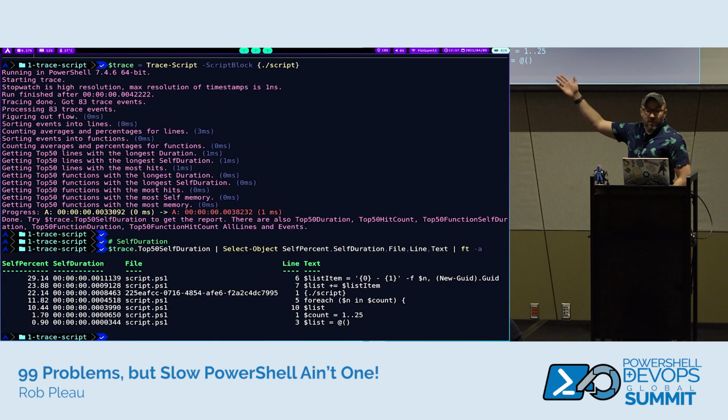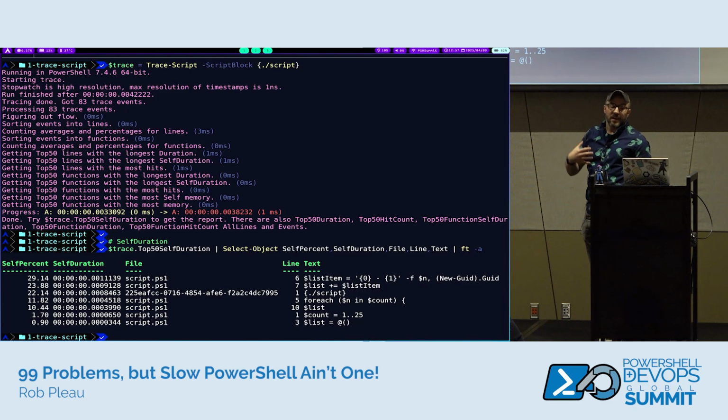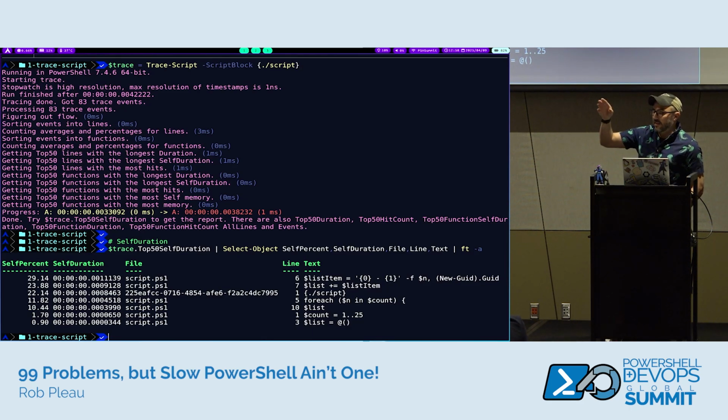And we get that same info as last time. That's great. And then I want to say, show me the top 50 self-duration. And again, self-duration is really introspective of the things inside my code that I care about, where duration is kind of from the entry point down. I'll get into a little bit more detail, but I just know last time I think I did duration. This time I'm doing self-duration.